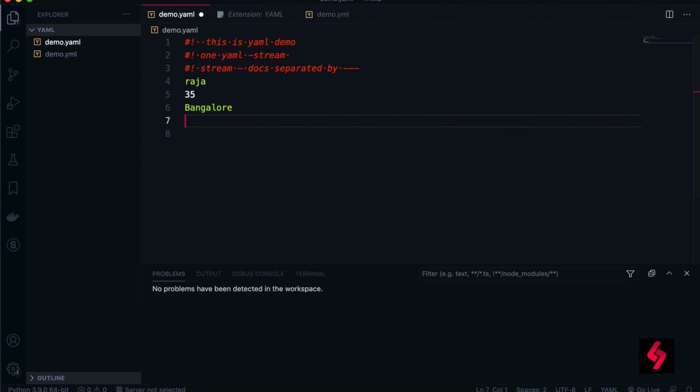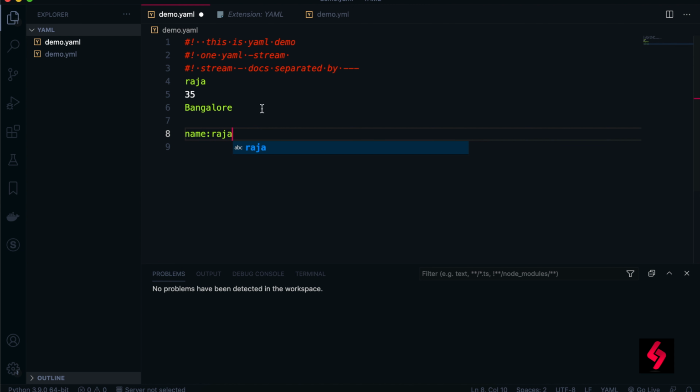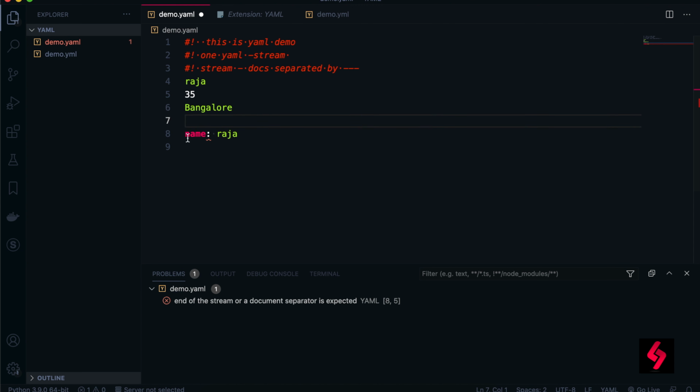So let me go and write some other data, the same data which I'm mentioning in the sequence. For example, you can see Raja which I've given. But when I have given the space here, when the value is provided to this name, then you will get the error that at the end of the stream or the document separator is expected. So this is very useful.